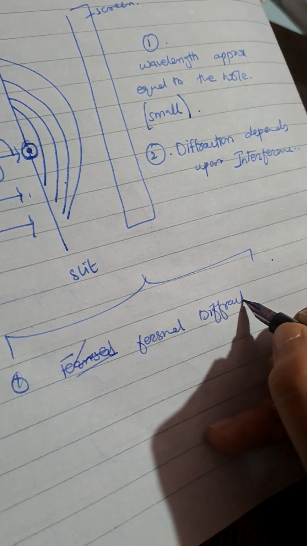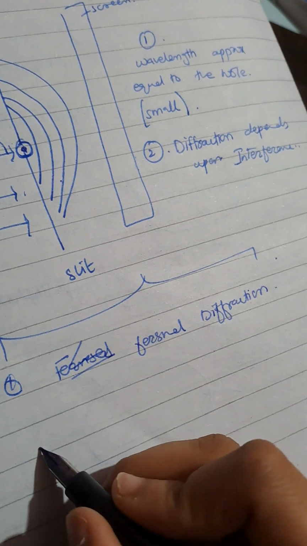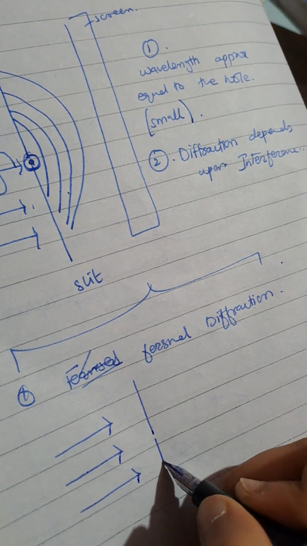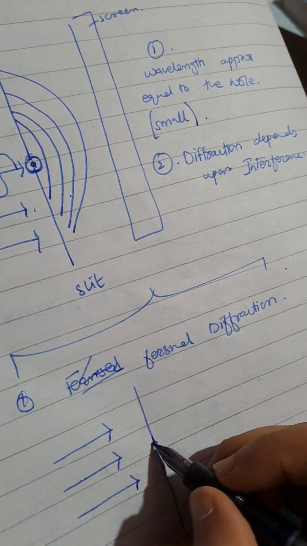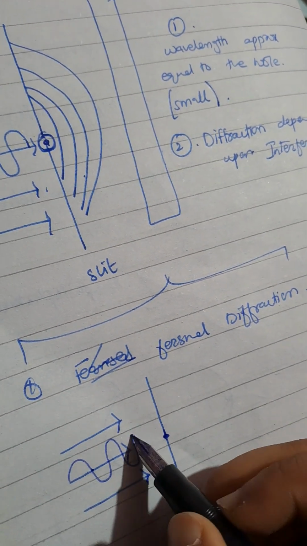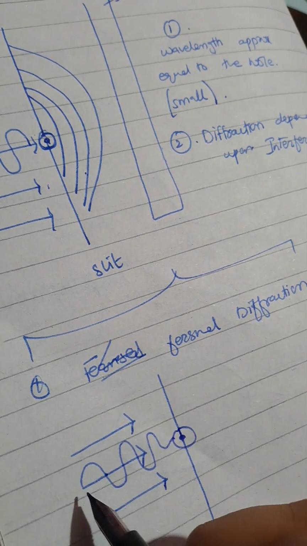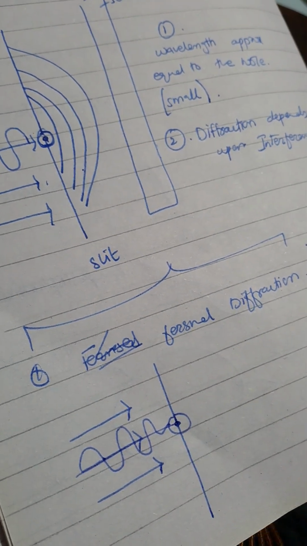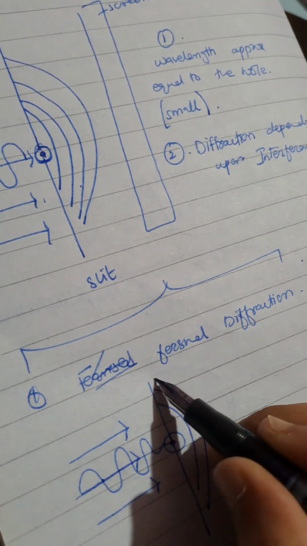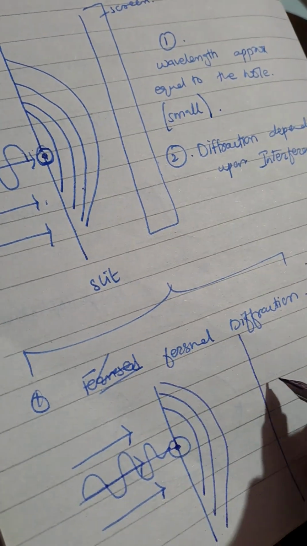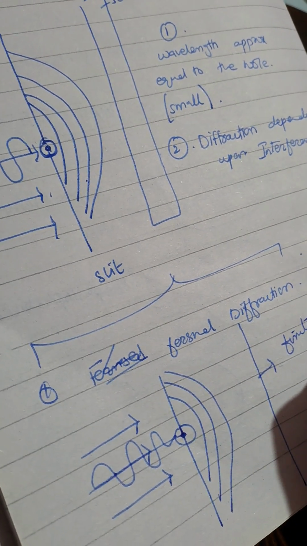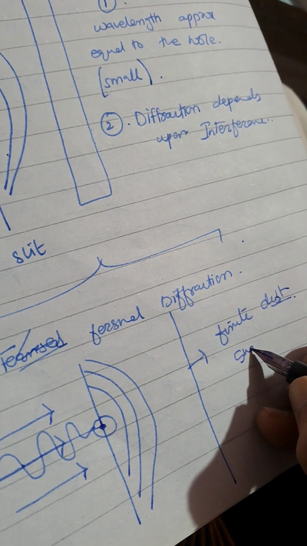diffraction. In this, what will happen? Consider that these are the rays, and this is a slit and this is a hole over here. And we know that for diffraction the wavelength of these rays must be equal to this hole. If these are equal, then diffraction is easily possible. Consider these both are equal. Now it will change into spherical form. Consider this obstacle is at a finite distance, or you can say the distance is small, it is not big.